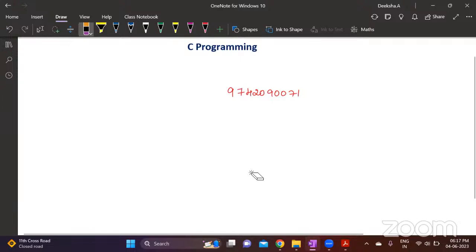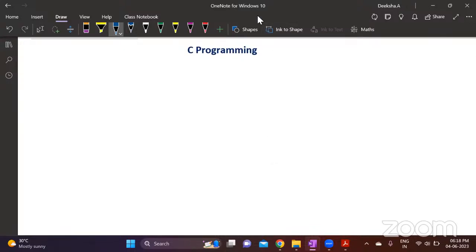Send me a message to this number and give me the details, and I'll share them in the WhatsApp group. You're in the IGNOU BCA, MCA, PGDCA WhatsApp group? I need to check that. Yes, ma'am, I am in that group. I mean the WhatsApp group where I shared the Zoom link for this meeting. Are you in that group? Yes, ma'am. Okay, so you can send the message to the number from which you received the Zoom link. I'll share the required resources. Any specific questions in C programming?